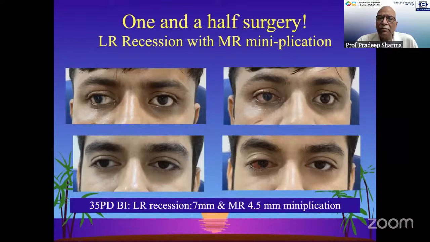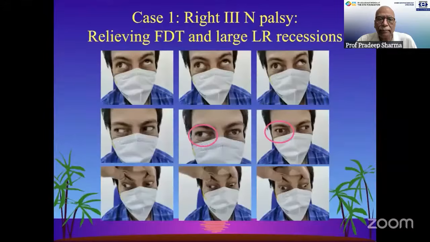Recently, the MR mini plication is another additional thing which helps us in situations which are in between the cases which require a full plication, but we can just use a central suture, 4 millimeters or 4.5 millimeters, and then give an additional effect to the paresis. Relieving the FDT is very important.